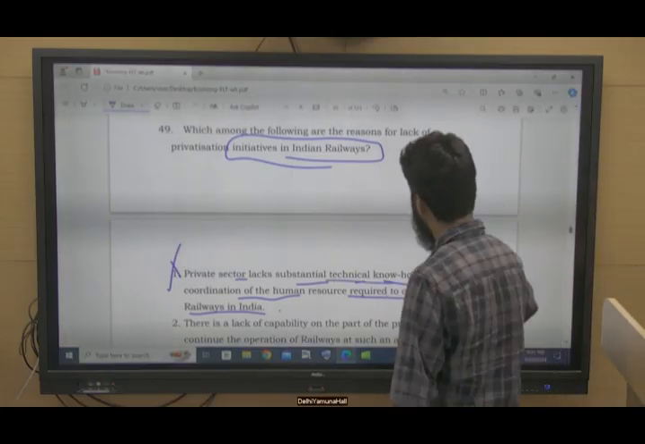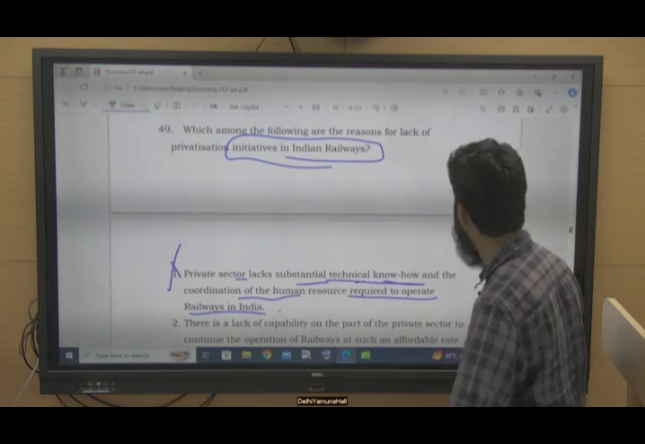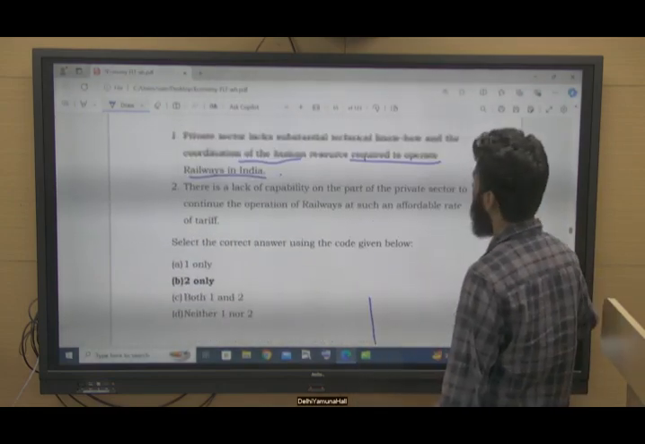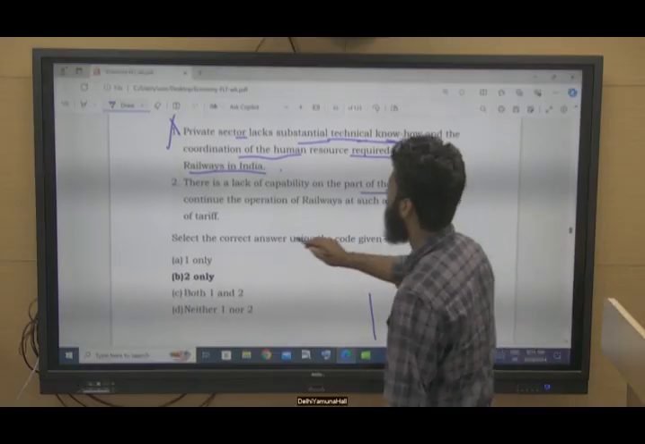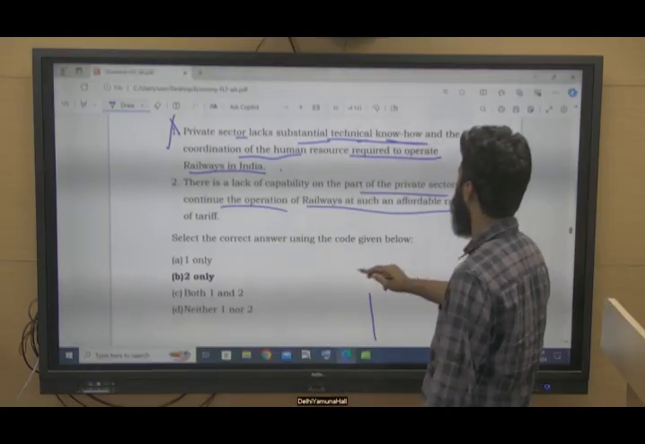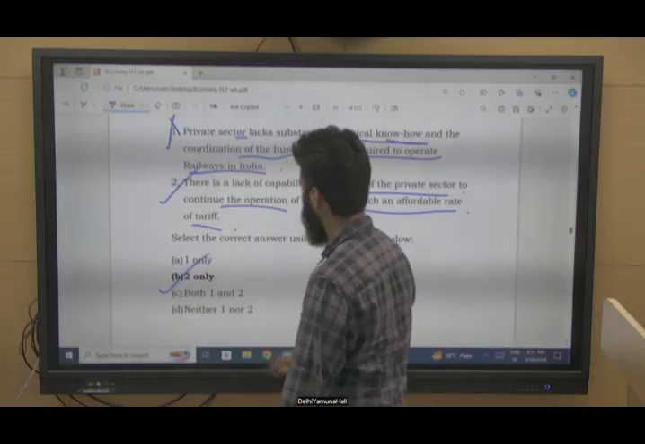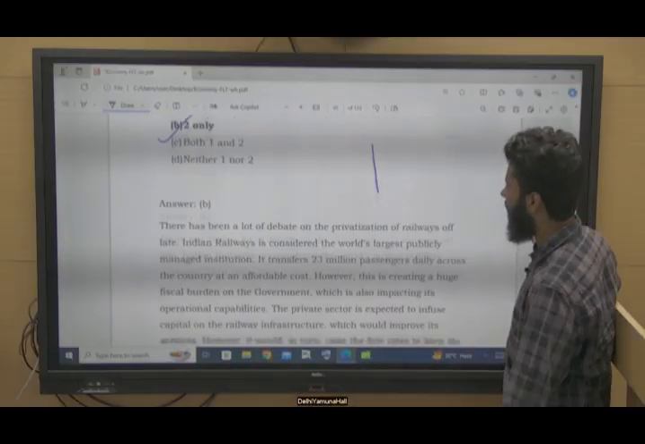So technical know-how, etc., the private sector may manage it. There is a lack of capability on the part of the private sector to continue operation of railways at such an affordable rate or tariff. Yes, this is the correct reason. So option B is the right answer. 2 only.